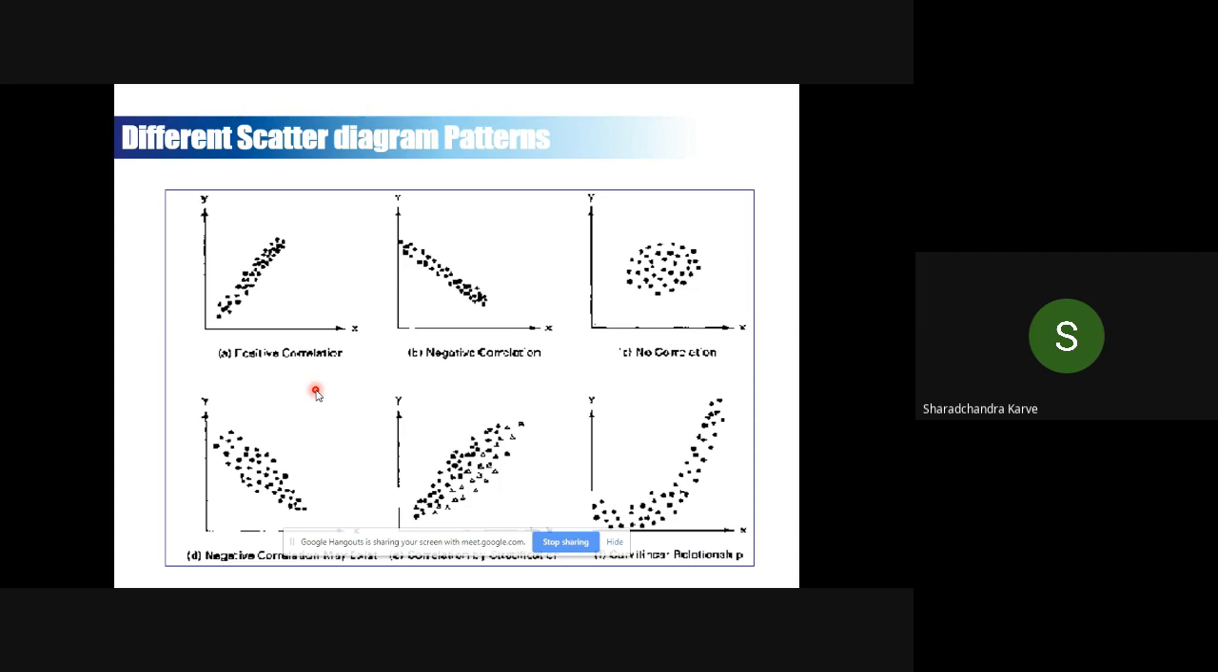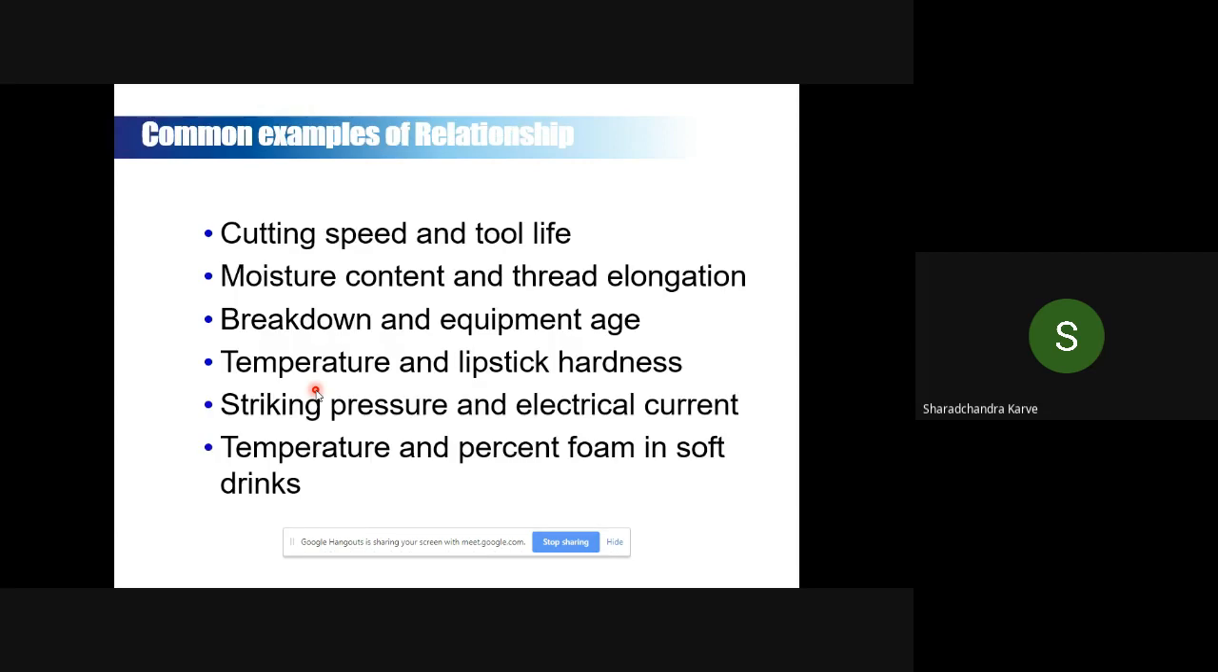That we'll consider next time. But it is very important for you to look at this. As I said, this is one of the tools you use before going to an advanced tool, which is called correlation analysis. We'll look at correlation analysis in detail next time. But this is the tool called a scatter diagram at a basic level. So what can be analyzed? Cutting speed and tool life, moisture content and thread elongation, breakdown and equipment age, temperature and lipstick hardness, striking pressure and electrical current, etc.